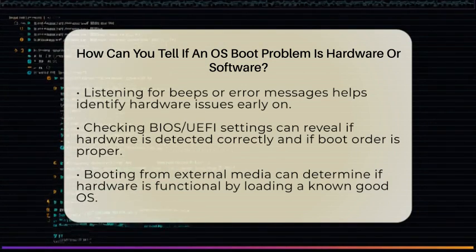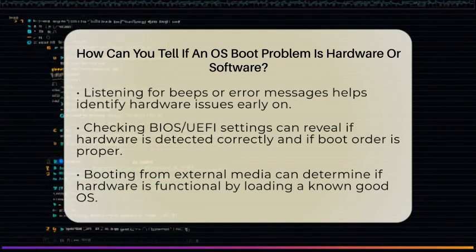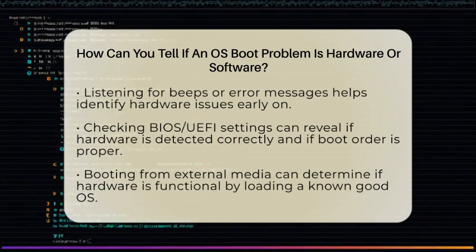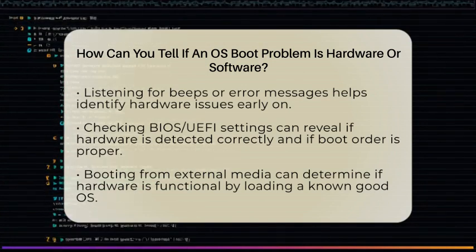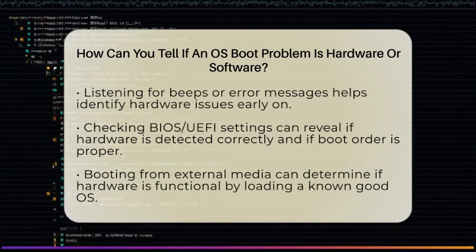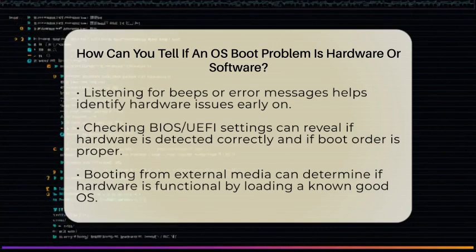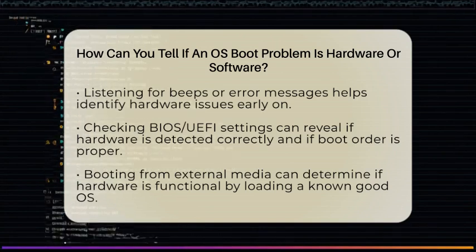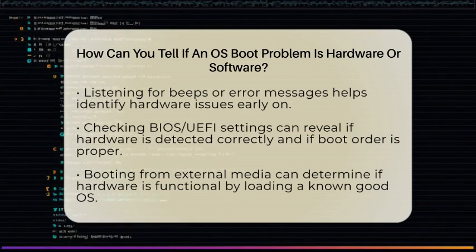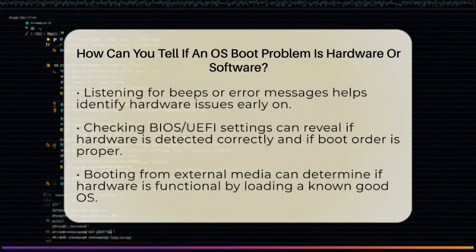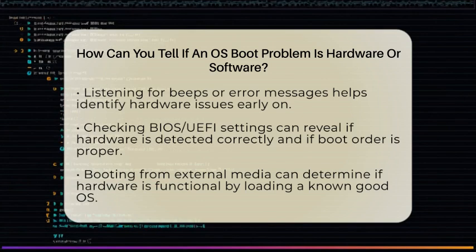If POST finishes without errors, the firmware then looks for a boot device, like a hard drive or USB stick, and tries to load the bootloader. If the bootloader or the operating system files are corrupted or missing, the system might get stuck here or show error messages like "operating system not found." So, how do you tell if it's hardware or software?